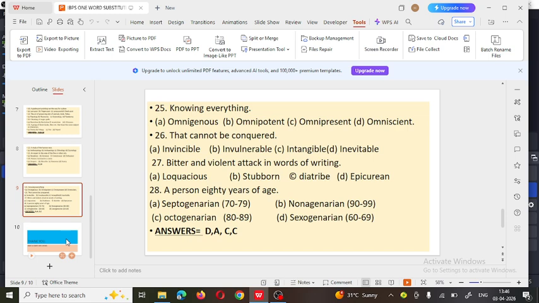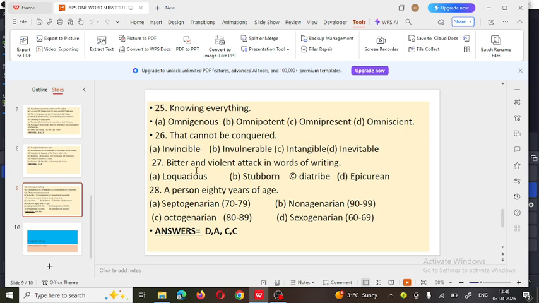Next one, knowing everything. A person who knows everything is called omniscience, omnipotent, omnipresent, or omniscient. A person who has the knowledge of everything is called omniscient. Next, that cannot be conquered. The things which cannot be conquered are called, options are invincible, invulnerable, intangible, inevitable. So the correct answer is invincible. The things which we cannot conquer or win are called invincible.